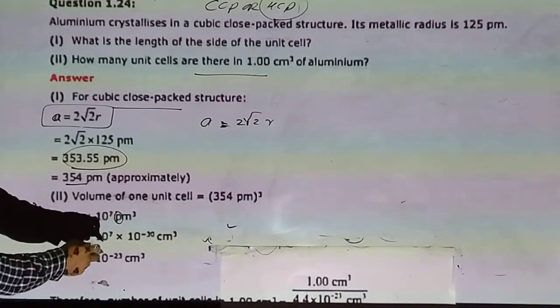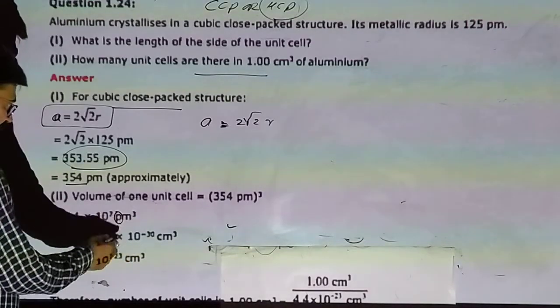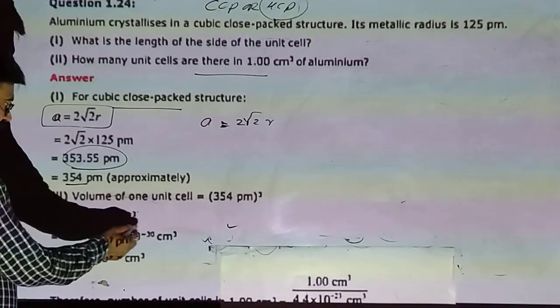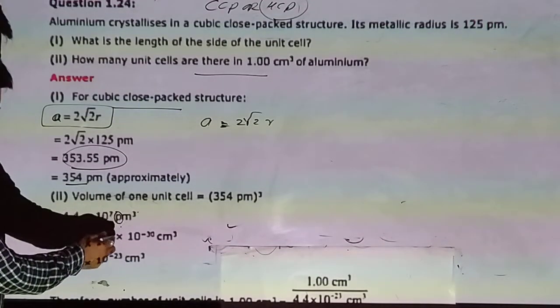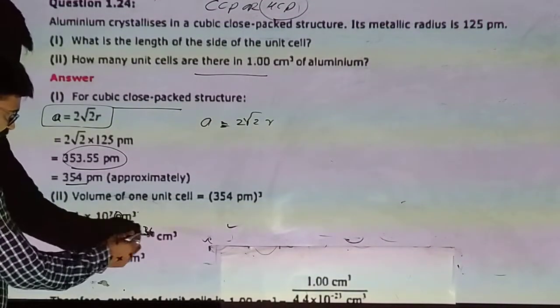We are removing pico, so 10 raised to minus 12, 3 times, so minus 36.